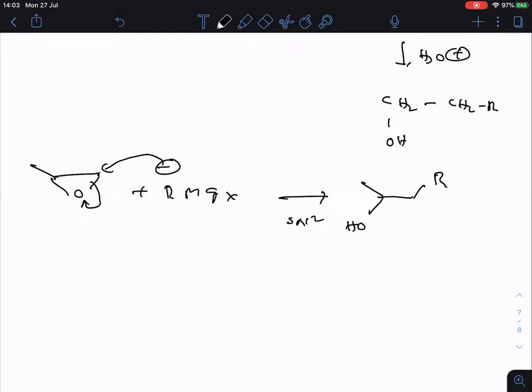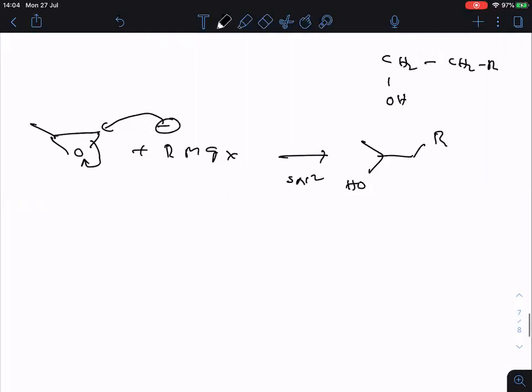So negatively charged nucleophile attacks on less crowded carbon. In SN2, always the rate of SN2 is inversely proportional to crowding. This we discussed in SN2 mechanism also. Clear?